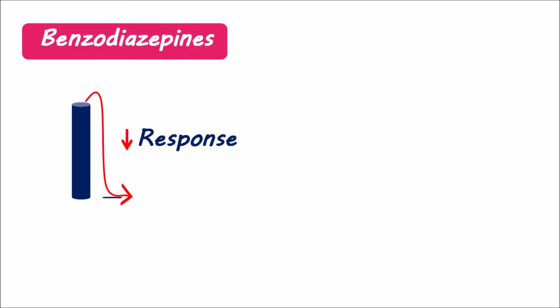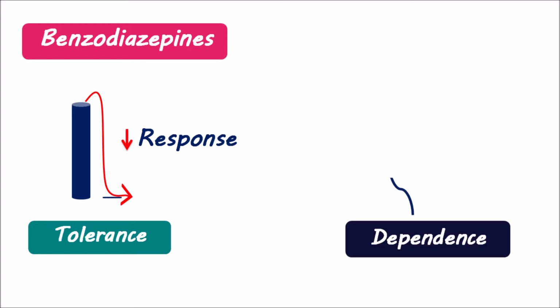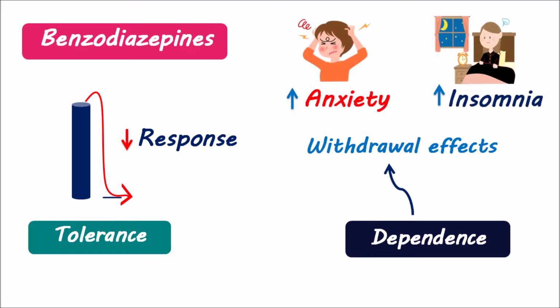Tolerance is another limitation with benzos, resulting in diminished pharmacological response with chronic administration. Benzodiazepine dependence may result in withdrawal symptoms if the dose is abruptly discontinued, resulting in daytime anxiety and early morning insomnia. Despite these limitations, benzodiazepines can still be used to treat anxiety in the short term, and they can even be combined with SSRIs until the latter begin to work.